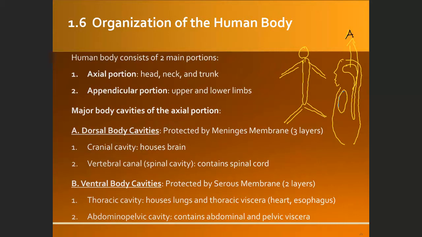And in the belly, it is called the abdominopelvic cavity. So both of these are considered the ventral body cavities. It consists of the thoracic cavity and abdominopelvic cavity. So thoracic, abdominal, pelvic cavity.